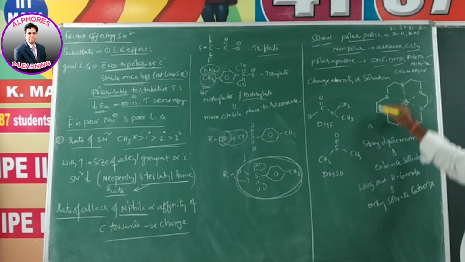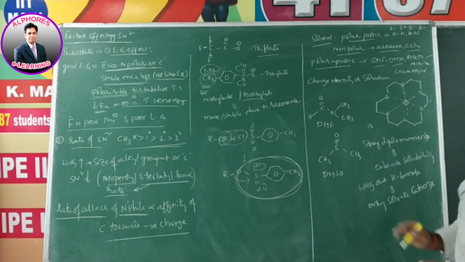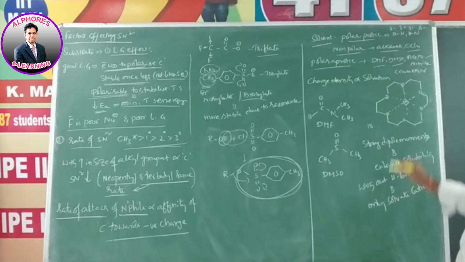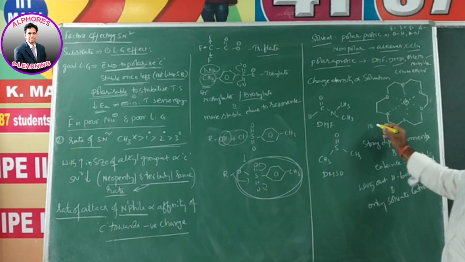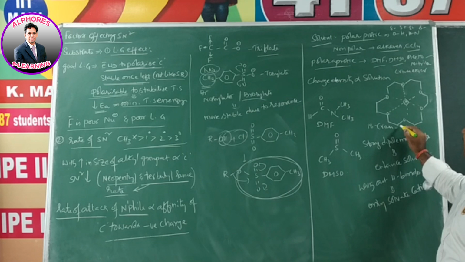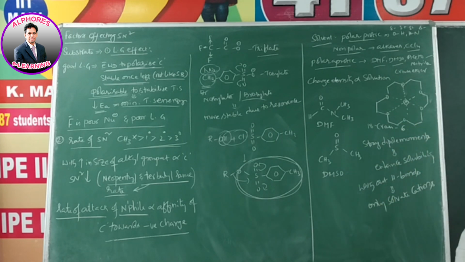So this one is an 18-membered ring, of which 6 positions are occupied by oxygen. Its name is 18-crown-6. These are also efficient solvents for SN2 reactions.